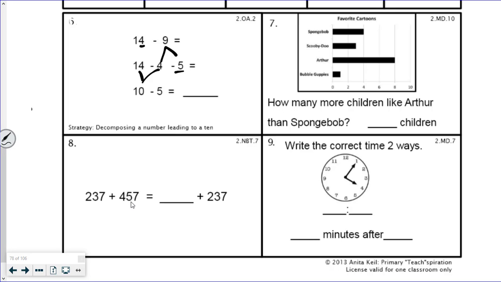237 plus 457 is equal to blank plus 237. I will give you a clue. Think turnaround fact. Pause your video and do number 8. Number 9, look at the analog clock. Write the correct time in 2 ways. So digital clock and then blank minutes after blank. Pause your video and do number 9.